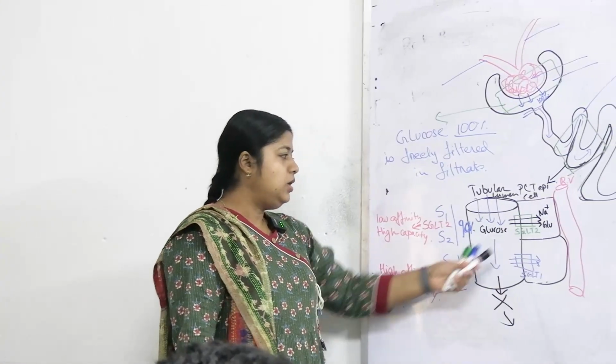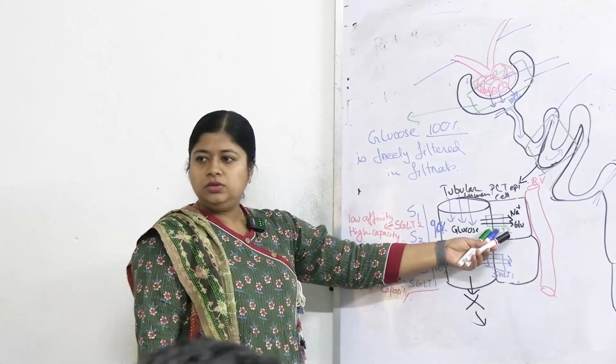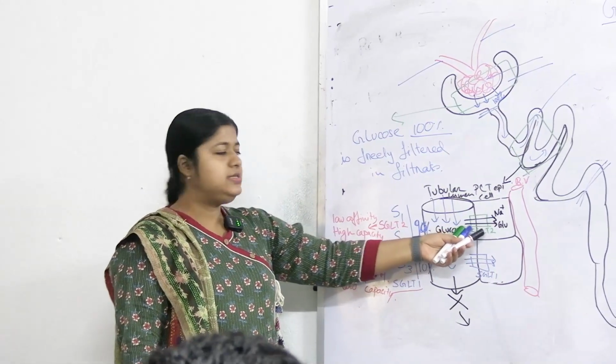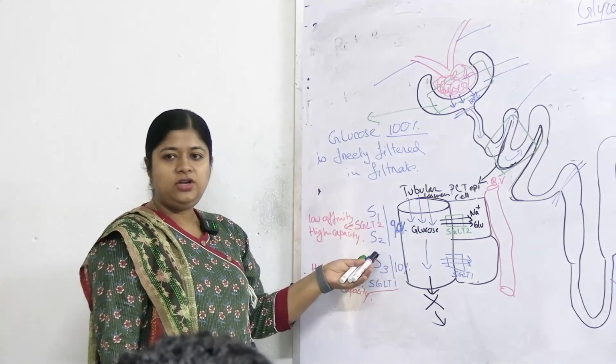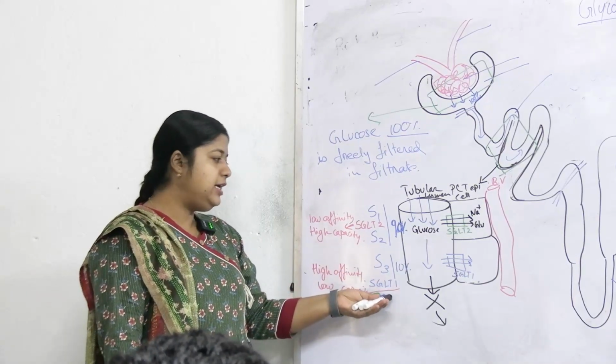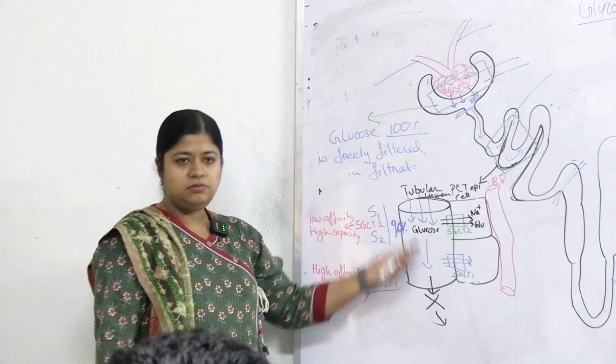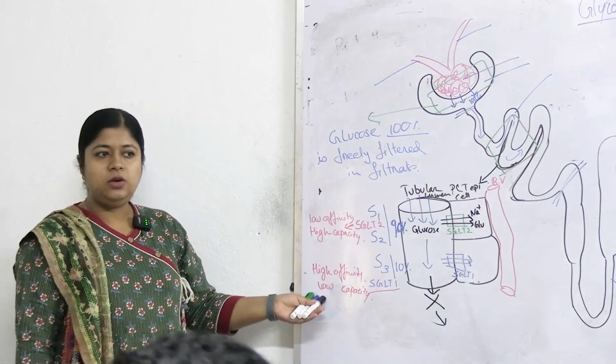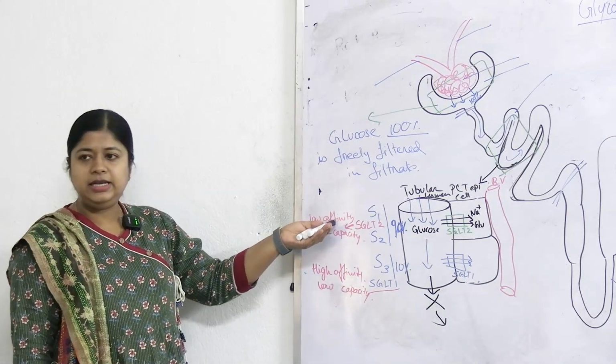So this is the normal physiology. So SGLT2 is sodium dependent glucose transporter 2. It is situated in the S1, S2 segment of PCT, whereas SGLT1 is the same transporter but with high affinity to glucose but with low capacity, whereas this is low affinity but high capacity.